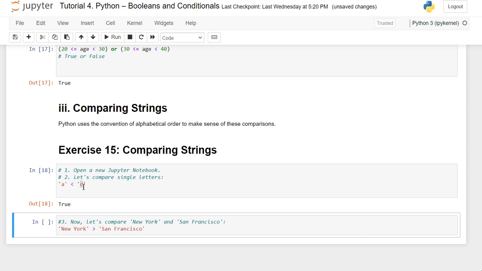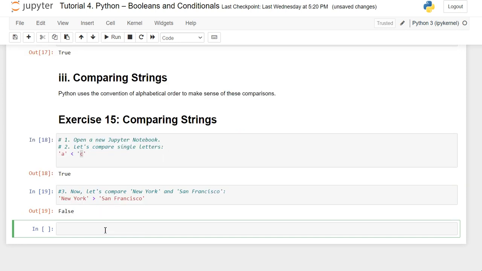And for the next one, you can also give full-length strings, that is New York and San Francisco. See here, dear friends, New York, the letter N, would come before the letter S. So this results in False. With this exercise, you have learned how to compare strings using comparison operators, dear friends.